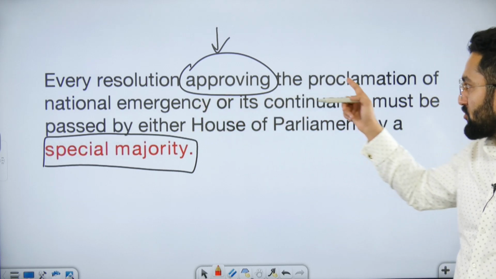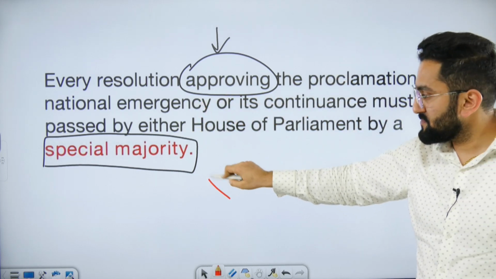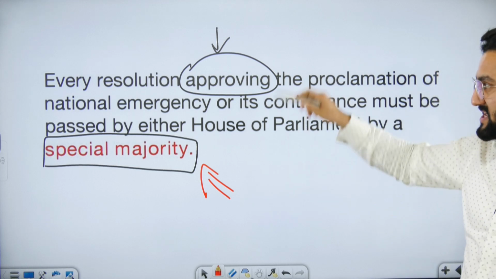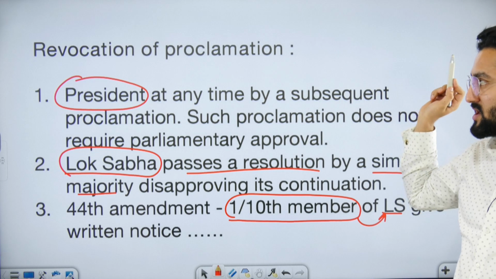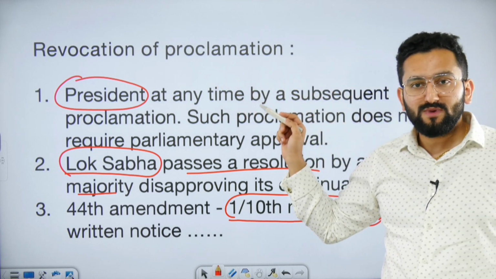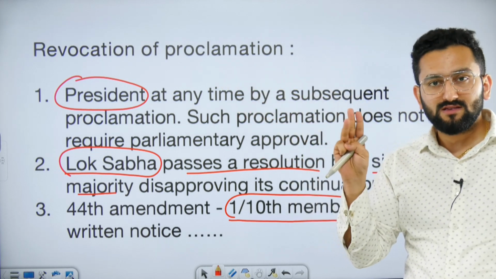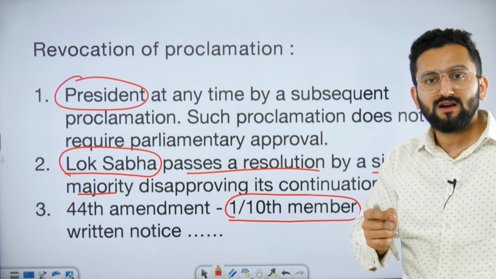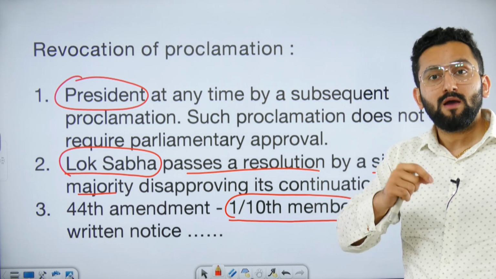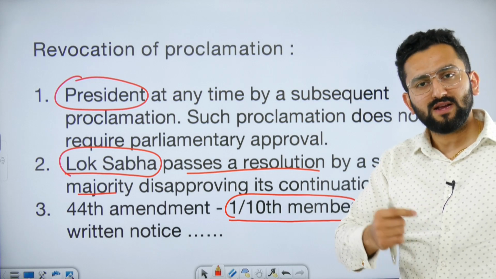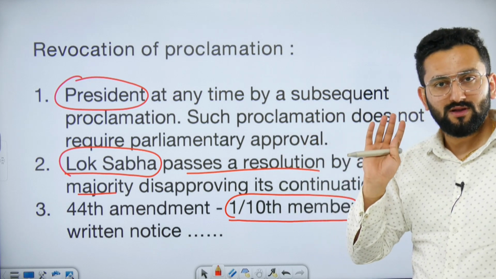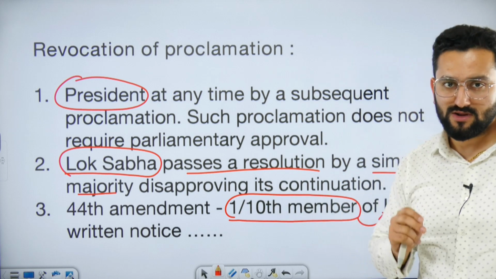Every resolution approving the proclamation is to be done by special majority, already told you. Please remember, we are talking about Article 352. Now, revocation of proclamation. 3 cases. 1, the one who did it can remove it. It means the President has declared national emergency. The President himself or herself can declare that it is revoked, obviously on the advice of the Council of Ministers.